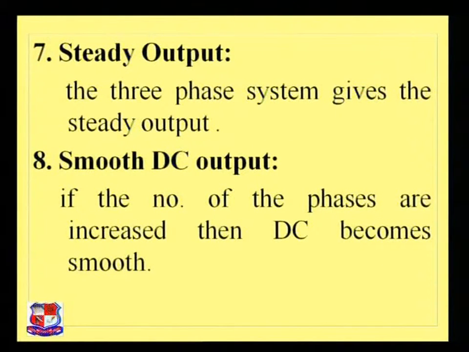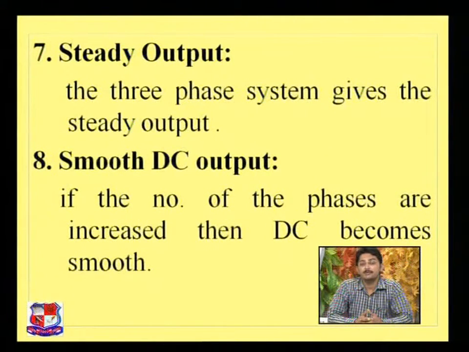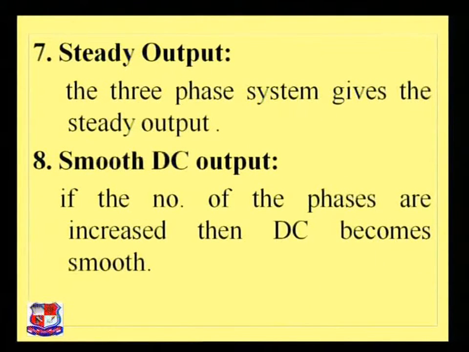It gives the steady output. The three-phase system gives a much steadier output than the single-phase system. It means that the output in a single-phase system is very fluctuating. It is not constant, or it will not be steady. But that problem does not happen in a three-phase circuit. The output in a three-phase circuit is very steady, or you can say that it's constant.